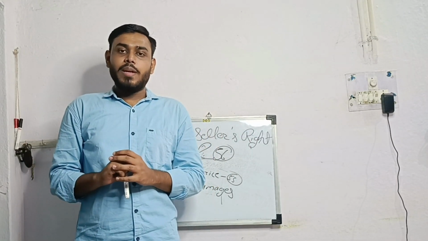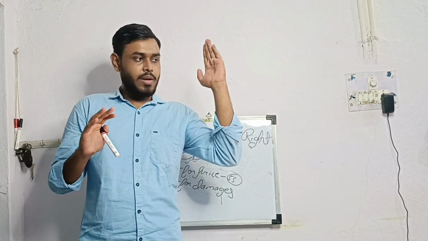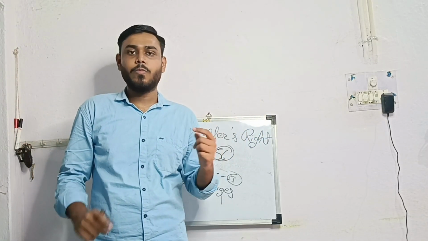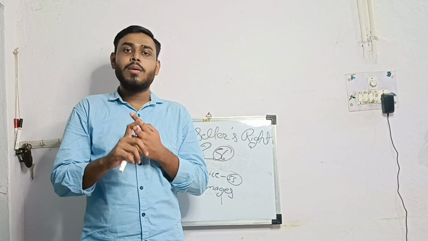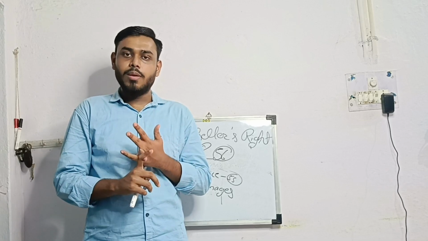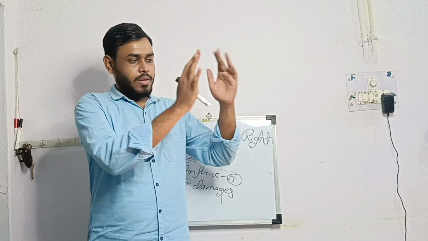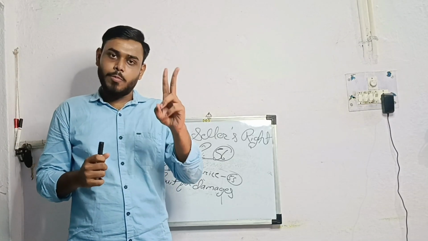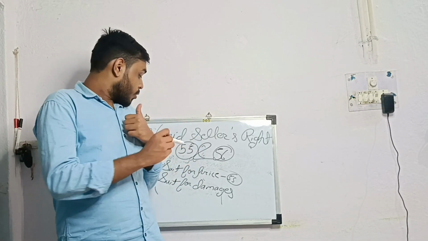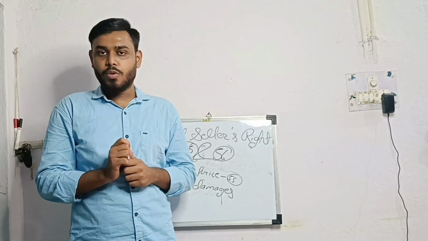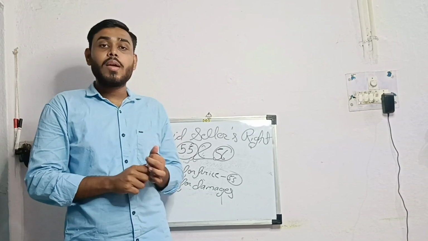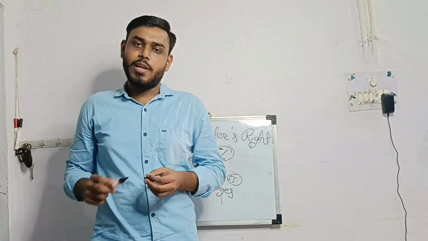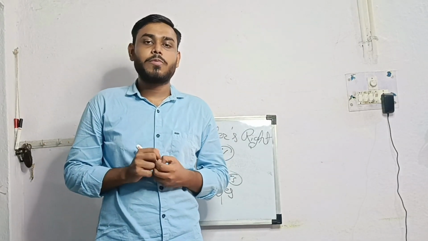So in a nutshell, I will now tell you what the unpaid seller's rights are. The rights of the unpaid seller can be categorized as against the goods and against the buyer. Against the goods, there are three rights: first is the right to lien, second the right to stoppage in transit, and third the right to resale. Against the buyer, there are two rights. Number one, to sue for price, which is given under section 55, and second, to sue for damages for non-acceptance of delivery, which is given under section 56 of the Sale of Goods Act.